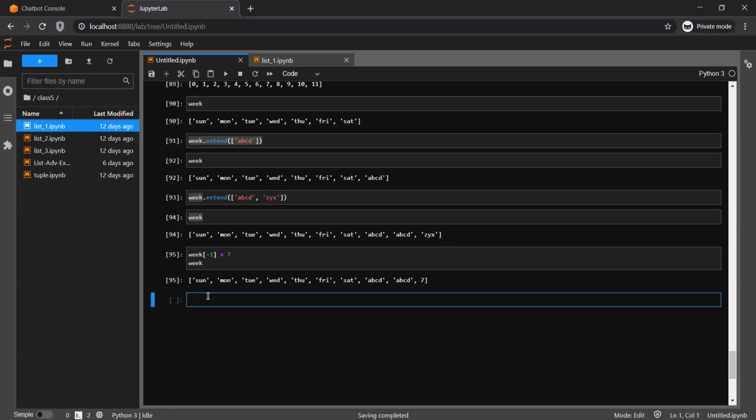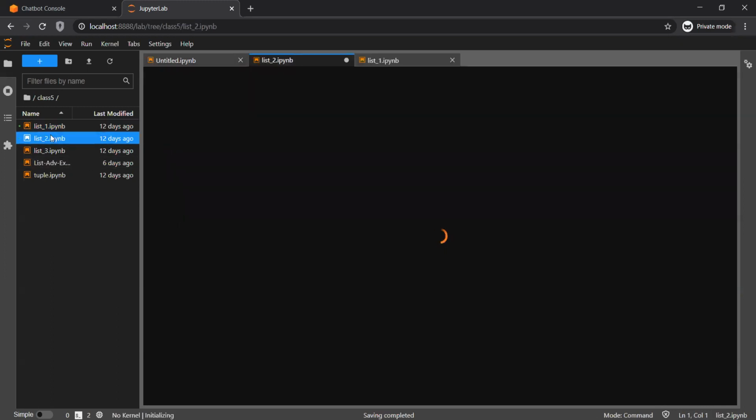So with a list, you can select a value, get a value, change a value, add a value, delete a value. In simple terms, this is a collection of values on which you can play around. Now coming to the tuple.